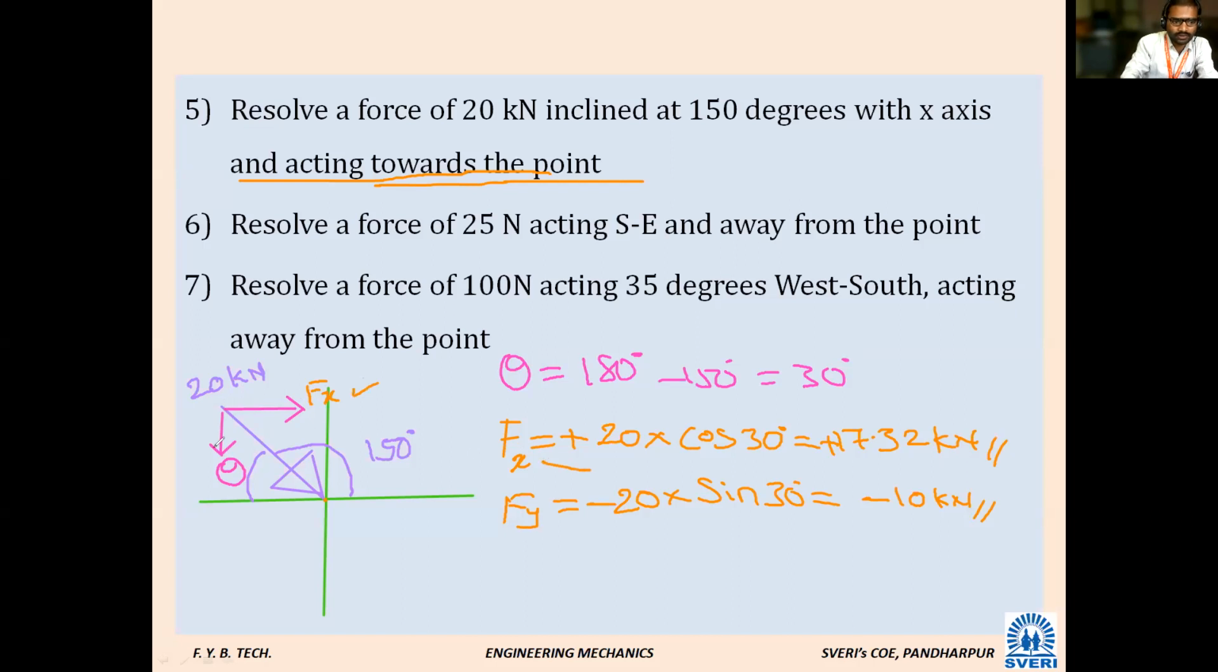Next, Fy. Fy is moving in the downward direction. Downward direction is positive or negative? Negative. That's why I have taken negative. So if you are attending for the first time, wait for some more. We will solve 2 more problems and you will come to know. Okay, sir. Sixth problem.